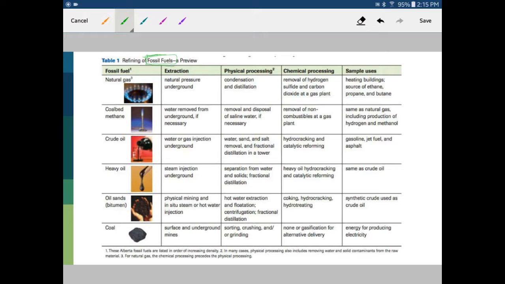Remember that all energy that these fossil fuels gained came initially from the sun. That is an important thing to remember as we go into our last unit, as well as a reminder from our enthalpy unit that all energy does come from the sun, even when we're talking about these organic compounds.